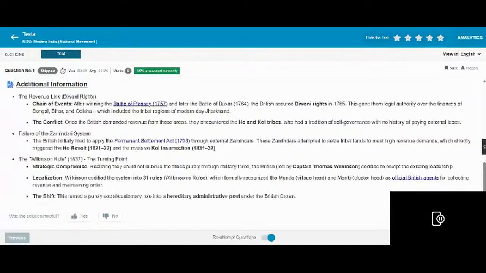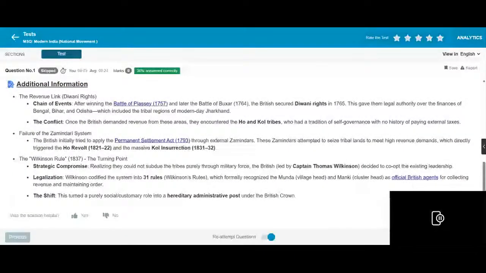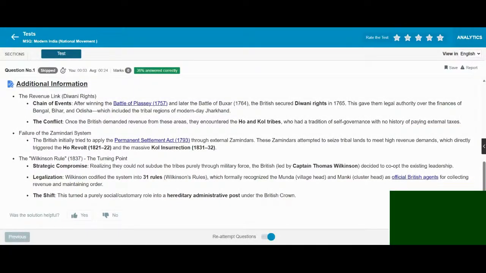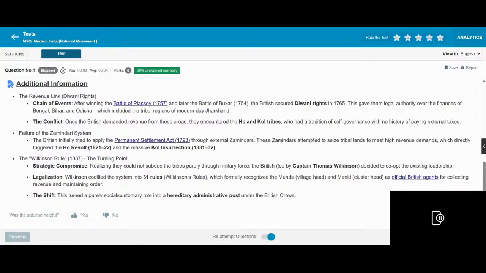After winning the Battle of Plassey, the Company won the Diwani rights at the Treaty of Allahabad. This gave them legal authority over the finances of Bengal, Bihar, and Odisha, which included the tribal regions of modern Jharkhand. On the contrary, once the British demanded revenue from the area, they encountered the Ho and Kol tribes, who had a tradition of self-governance with no history of paying external tax. Failure of the Zamindari system.